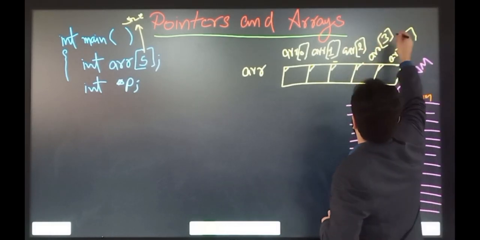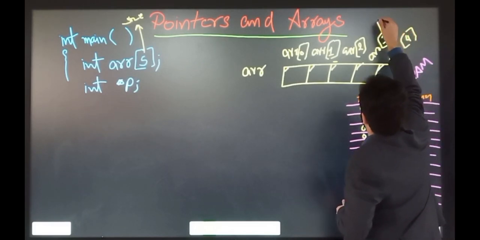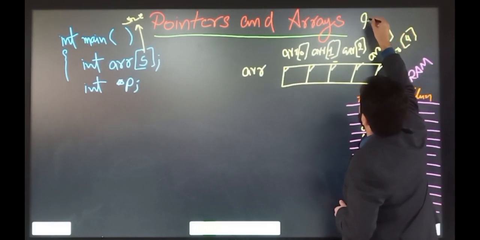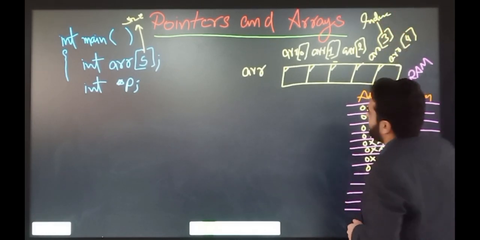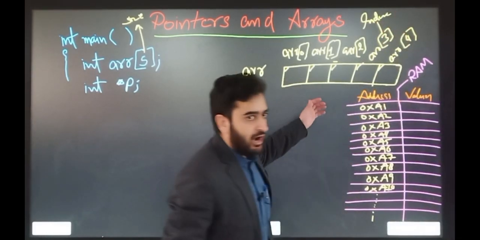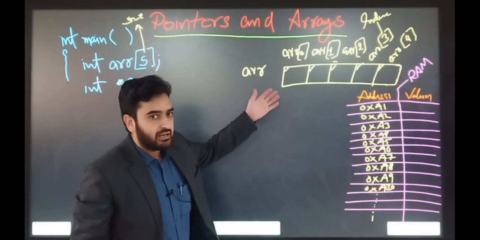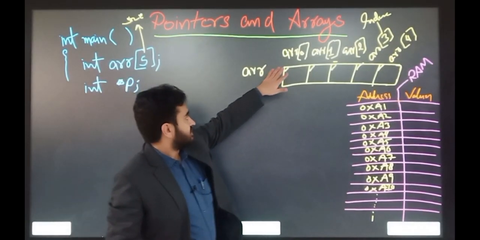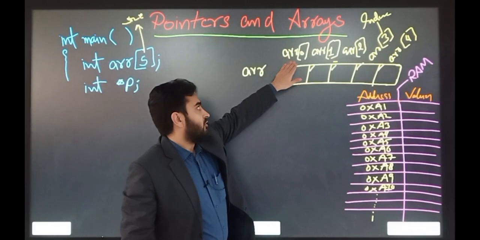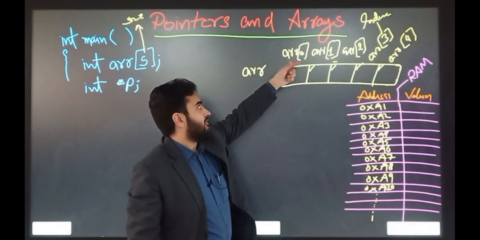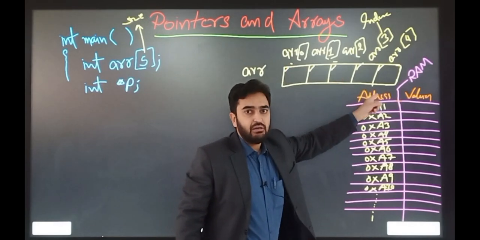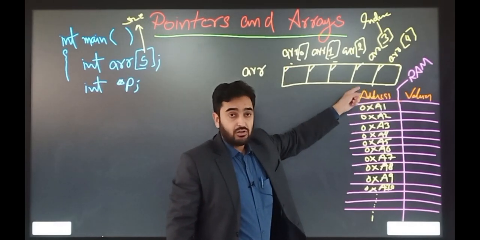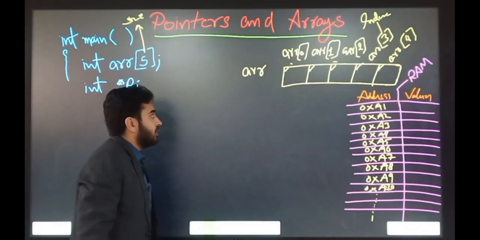Remember that these numbers are known as index or indices. If you want to access any element inside the array, you just need to write the name of the array, then square brackets, and then the index of that element or slot.